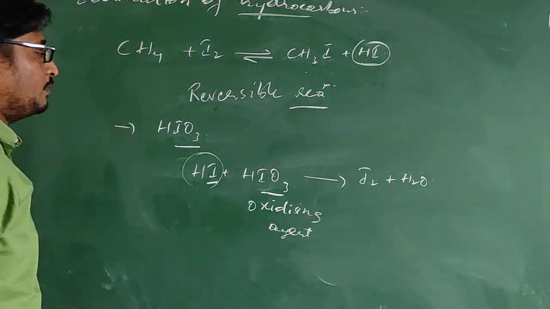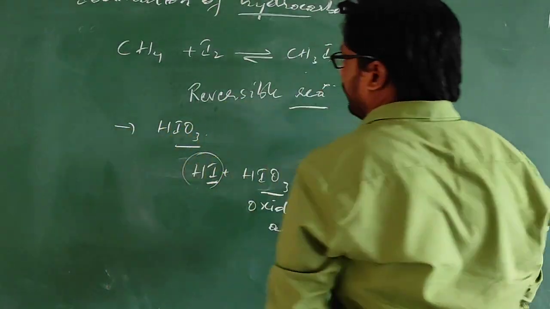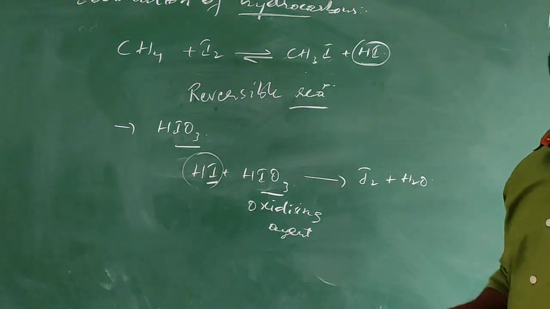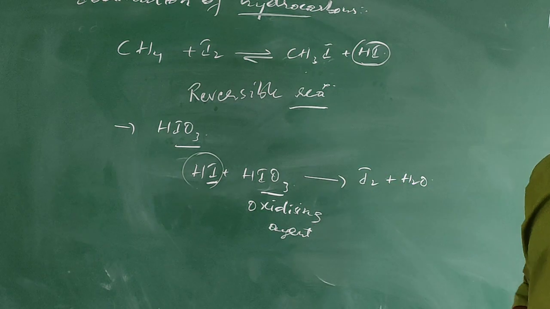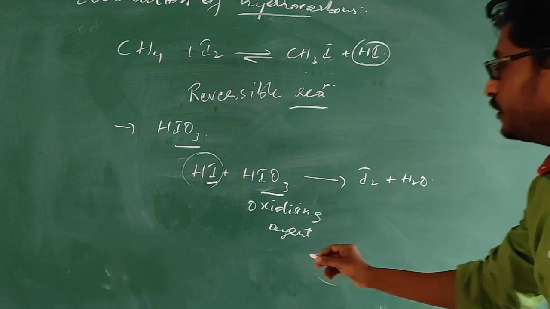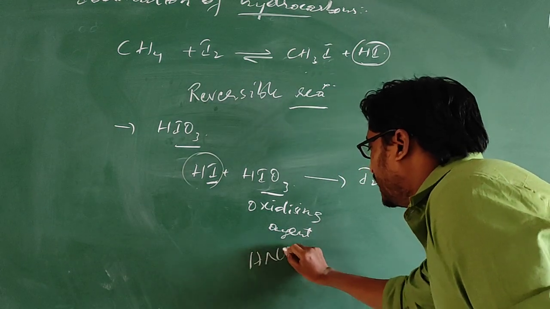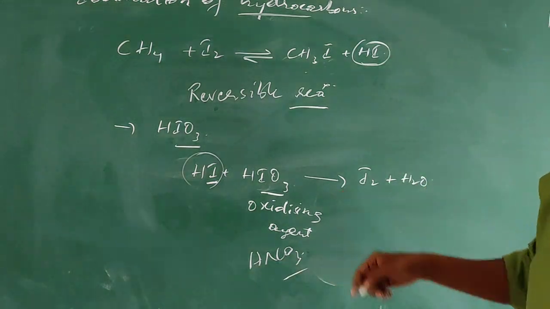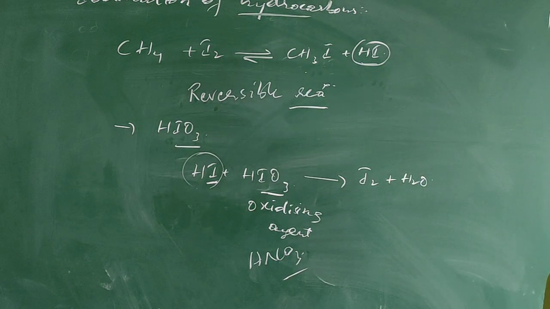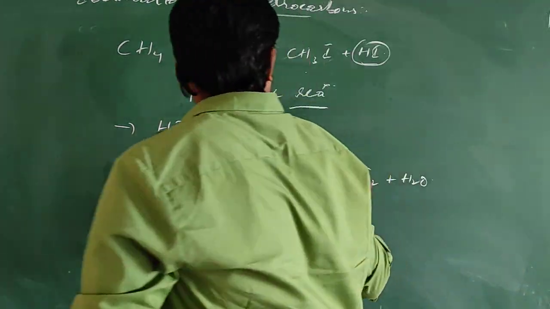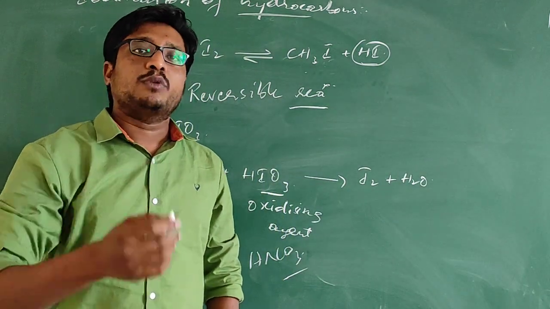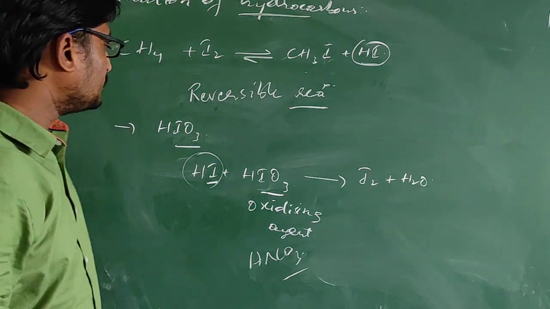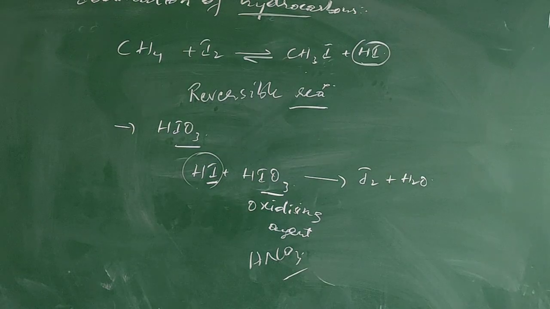Keep this in mind. Whenever we are reacting iodine with a hydrocarbon, we will add an oxidizing agent, HIO3, or we can also add HNO3 as an oxidizing agent. These two will act as oxidizing agents to convert hydrogen iodide into iodine, so that the reversible reaction will not proceed. Please take this.